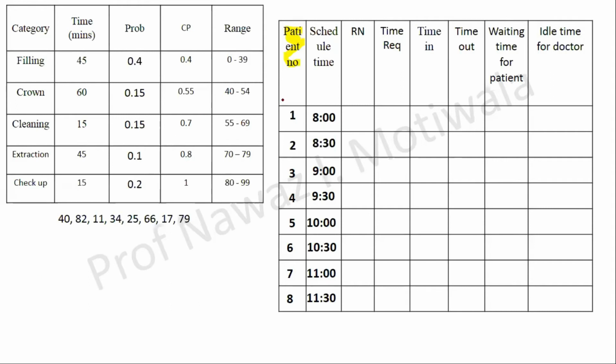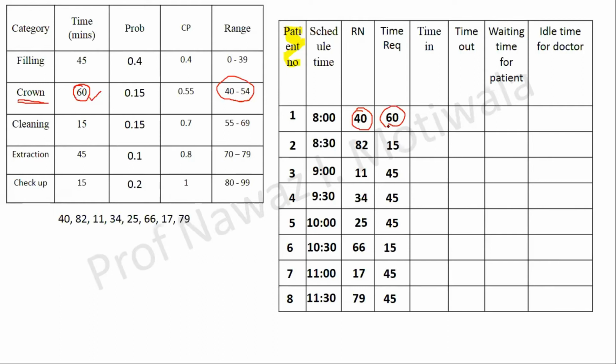The random numbers given in the question, we have to copy directly: 40, 82, 11 et cetera. Now we have to see this random number 40 lies in which range? So it lies in this range 40 to 54. The patient has come for a crown, and the time required by the doctor to diagnose and treat, to do the crown, will be 60 minutes. So I will just write here 60 minutes.